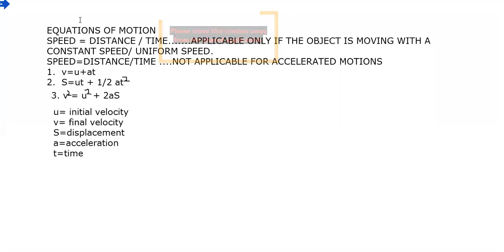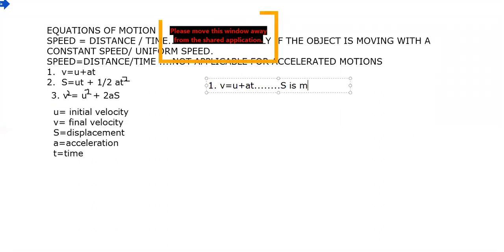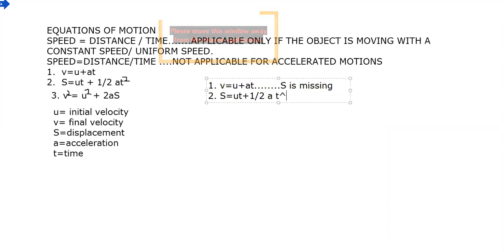So look at each equation of motion carefully. In the first equation, v is equal to u plus at, you will find that the s parameter is missing. Look at the second equation of motion, s is equal to ut plus half at square, t raised to 2.